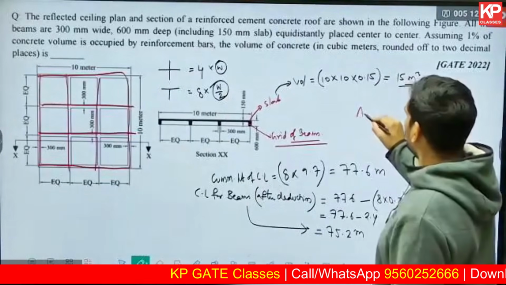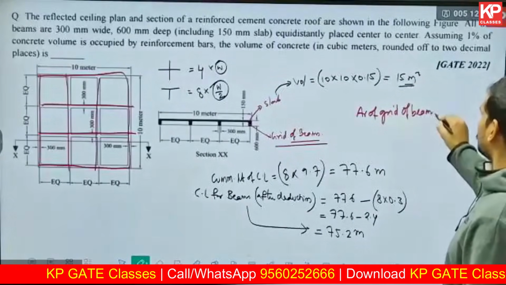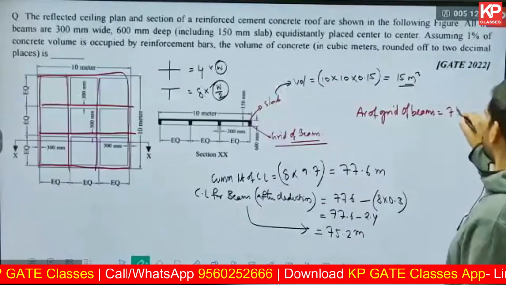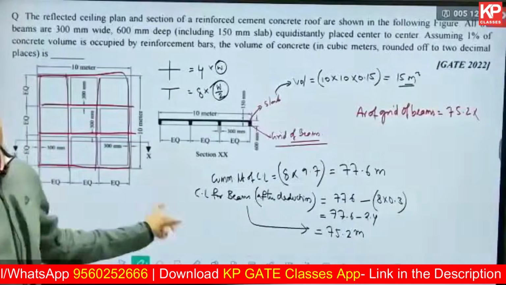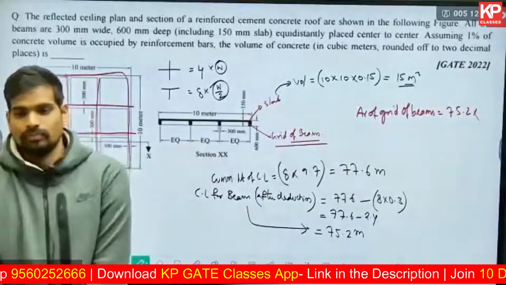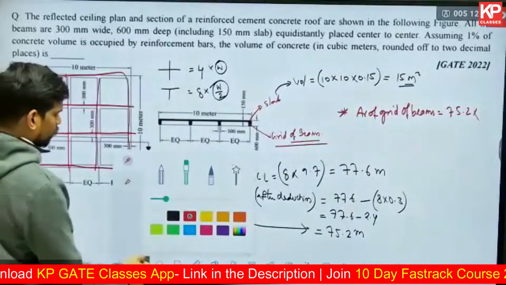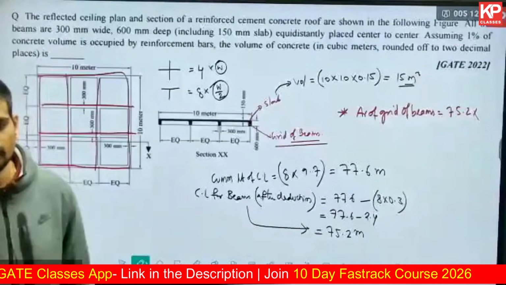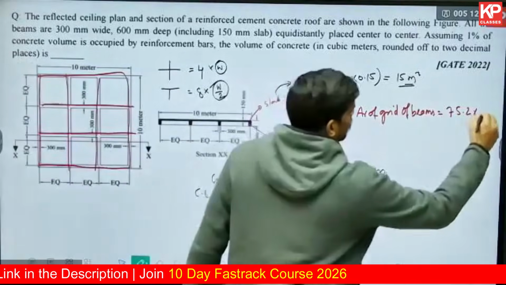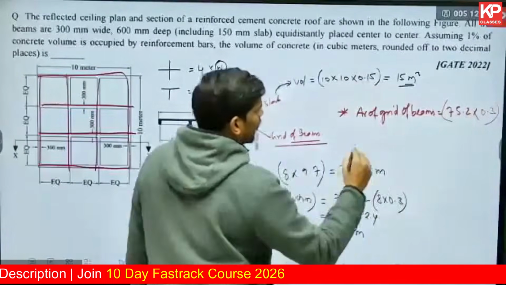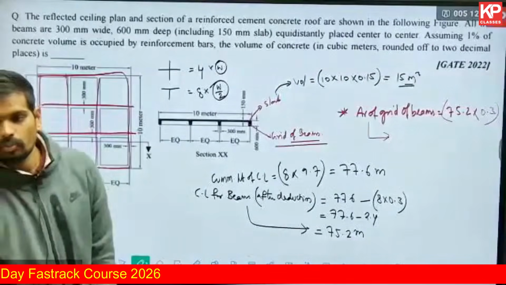So the area of the grid of beams in the given diagram will be the length of the center line, which is 75.2, multiplied with the uniform width. What is the uniform width of the beam in the plan? Uniform beam width is 0.3, 300 mm it is, right? So multiply it with 0.3. So what is the area of the grid of beams coming out to be? 22.56.